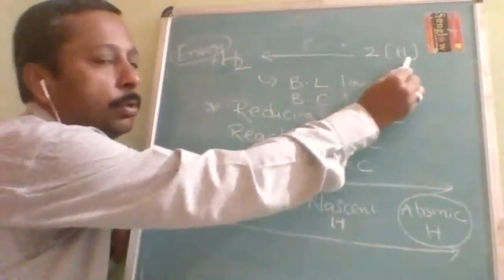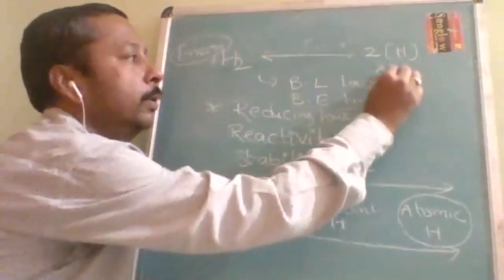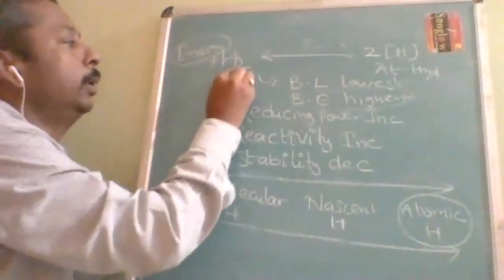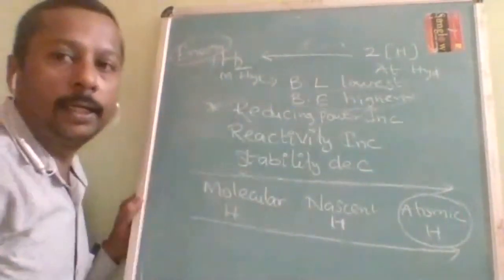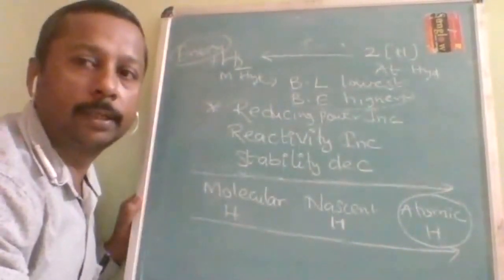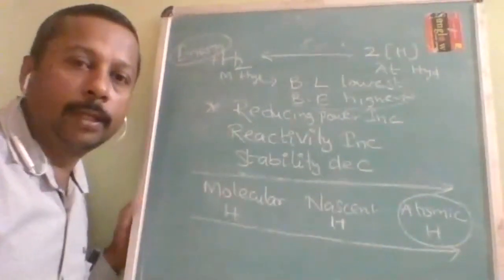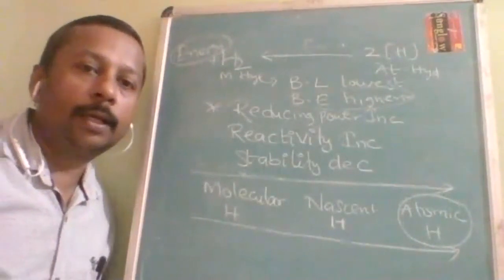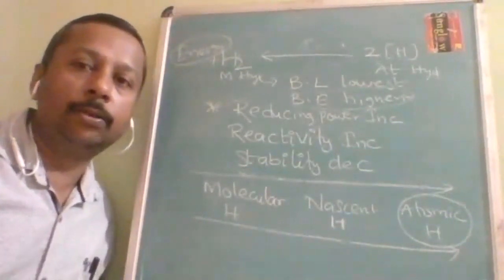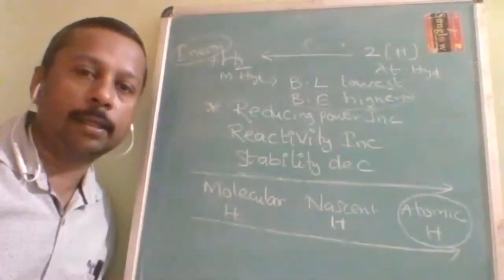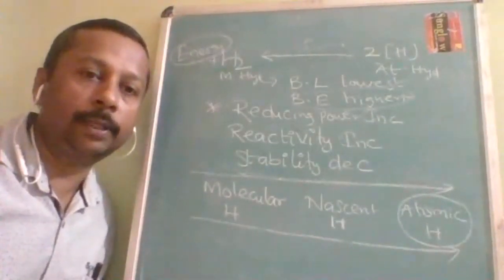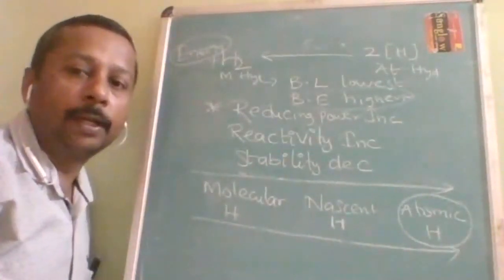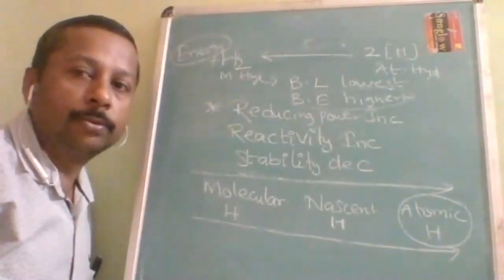When 2 moles of atomic hydrogen combine together to form molecular hydrogen, this is a highly exothermic reaction. Which type of reaction is it? Highly exothermic. Because it is highly exothermic in nature, the heat energy liberated is used for melting metals. That much amount of heat will be liberated, so that it can be used to melt the metal.